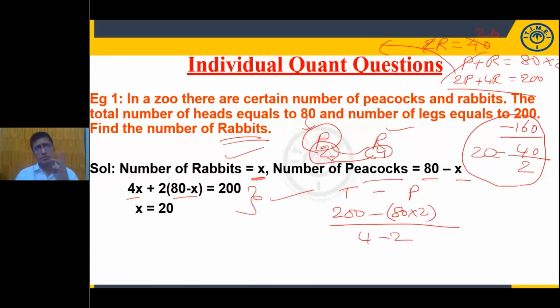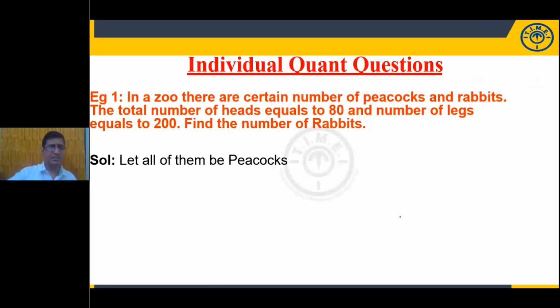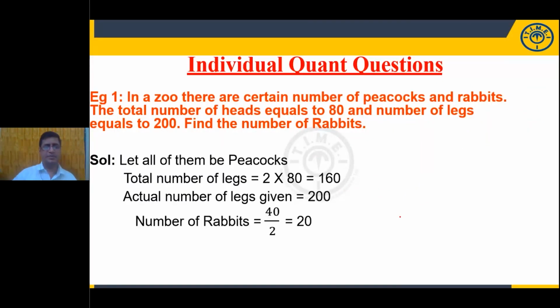Peacock has 2 legs. Rabbit has 4 legs. 4 minus 2. Now simplify it. Am I clear? Now look at the next. The same thing. Am I right? What am I assuming? I am assuming all are peacocks. Simplify, you will get the answer. Okay. Now move on to the next example.